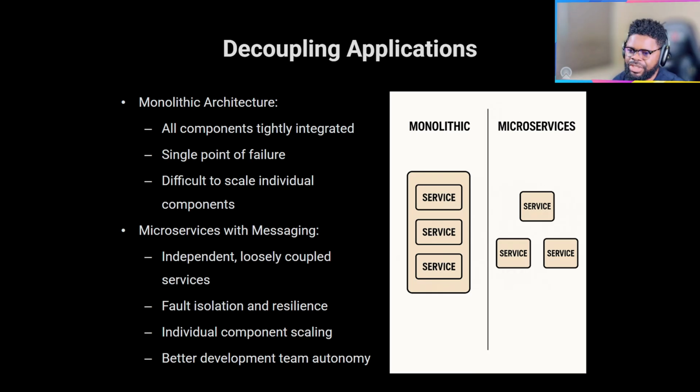So fourth, isolation and resilience, meaning each service will have its own life cycle, its own deployment pipelines if possible. There are so many things that you can do around that, right? You can also have individual teams for different services, for example, because it just depends on how far you want to go with a loosely coupled system. Individual systems can scale on their own, so that is good. Better development team autonomy, and that's exactly what I was saying. So each team, it depends.